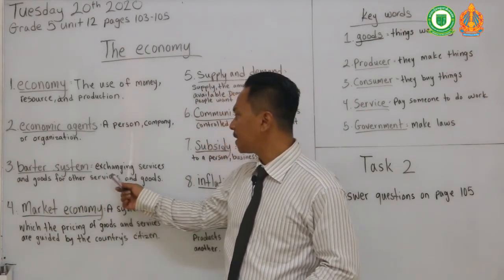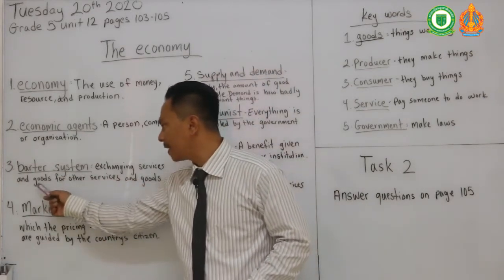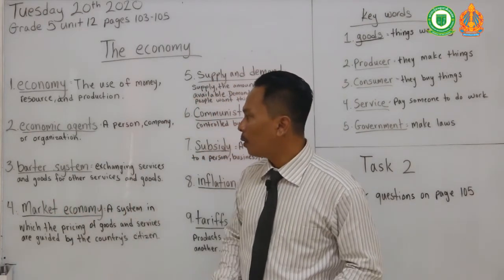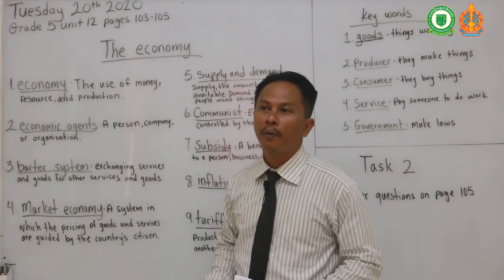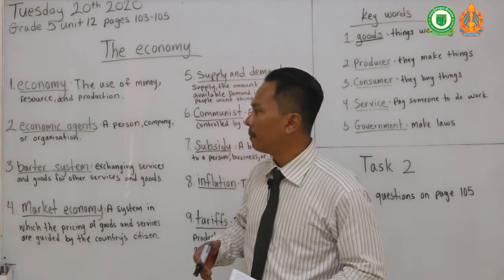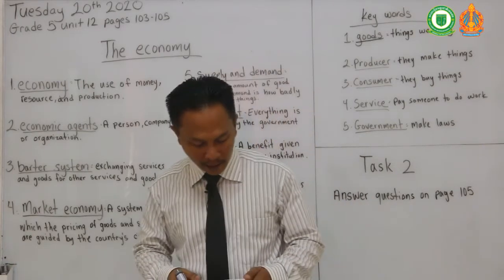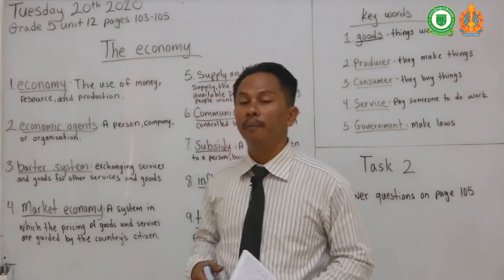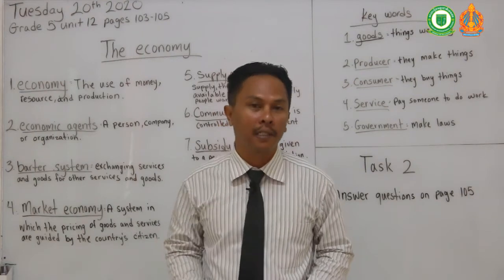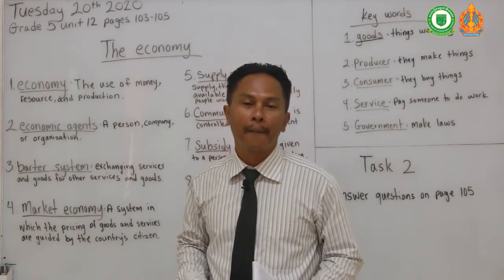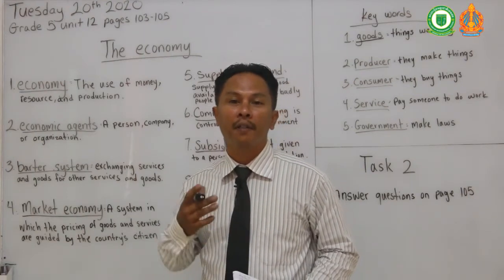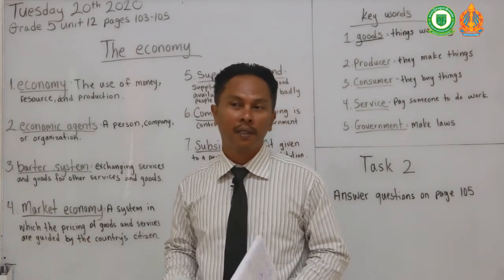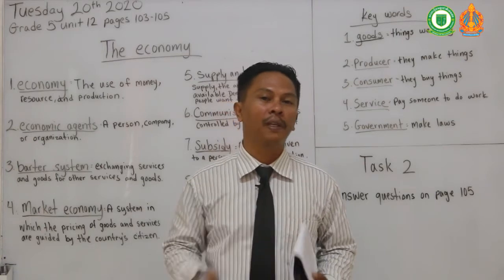Okay, number 3, barter system. Barter system is exchanging services and goods for other services and goods. So barter system, before we had money, back in the days, I believe 6000 BC, okay, people used to use the barter system. Before we had money, people would have goods or services that they would trade for other goods and services. So they didn't have money to buy what they want.